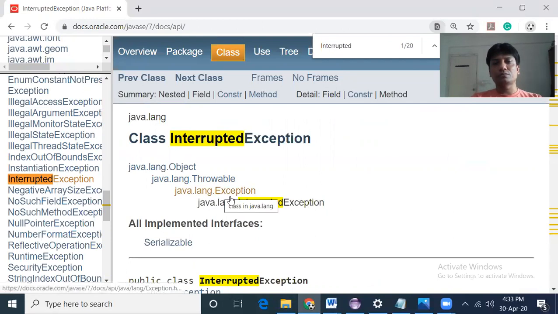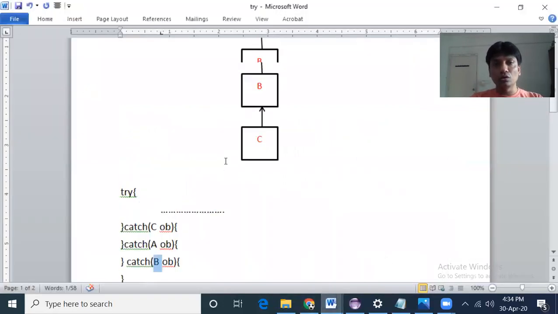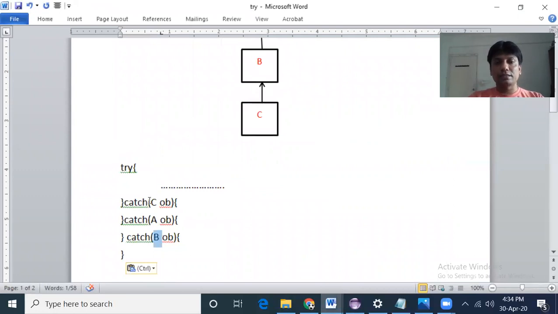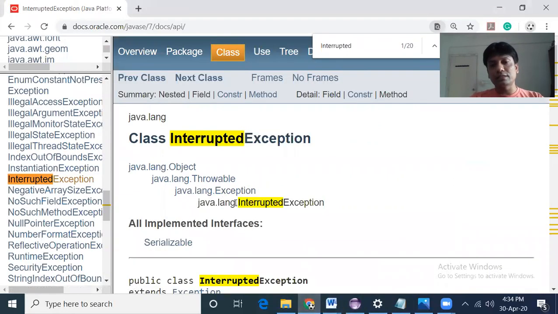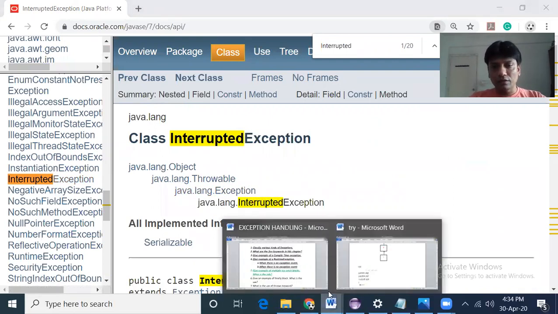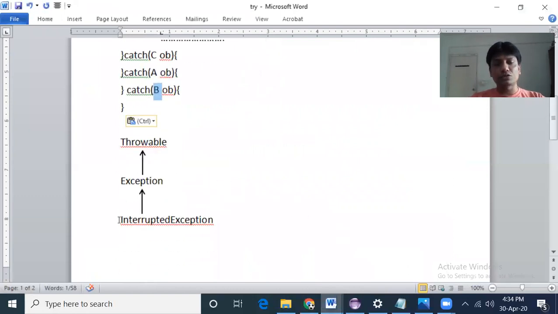What is the parent class of InterruptedException class? Exception class. What is the parent class of Exception class? Throwable. So if there are multiple catch blocks, who will come first? According to this rule, who will come first? Yes, the child class will come first and then the parent class. So we can see catch InterruptedException, then Exception, then Throwable, like this. I hope you have understood. So this is an example. InterruptedException, its parent class is Exception class, its parent class is Throwable class.